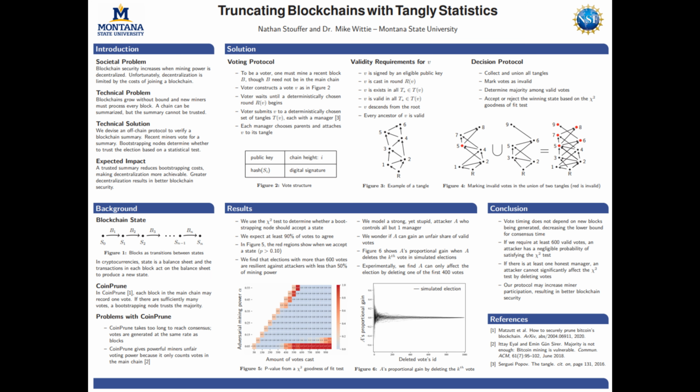So to wrap it up, let's make some conclusions. First, in our protocol, vote timing does not depend on new blocks being generated, which decreases the lower bound for consensus time. Second, if we require at least 600 valid votes, an attacker has a negligible probability of satisfying the chi-square test and confirming an adversarial state. Furthermore, all we need is a single honest manager, and then an attacker cannot significantly change the chi-square test by deleting votes.